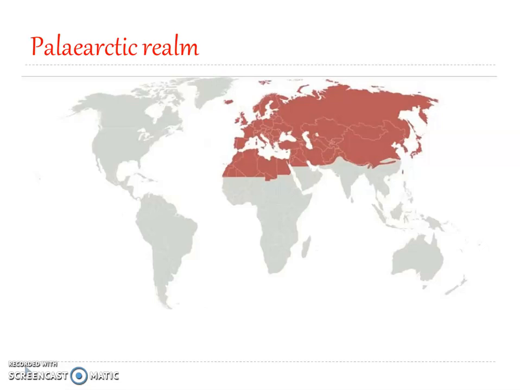This region consists of the whole of Europe, North Africa, that is the northern part of Africa to the Sahara Desert, then Asia, except India, Pakistan, Southeast Asia, and the Middle East. So here it includes the whole of Europe, Japan, Asia north of the Himalayan region, northern China, North Africa, and Russia. This region is bounded on the east, north, and west.